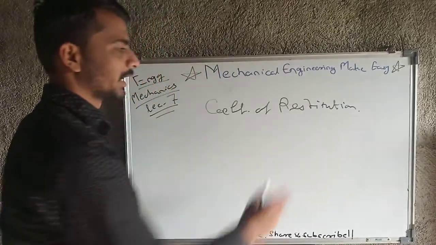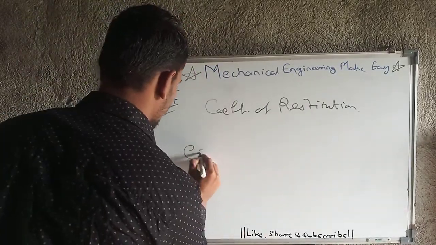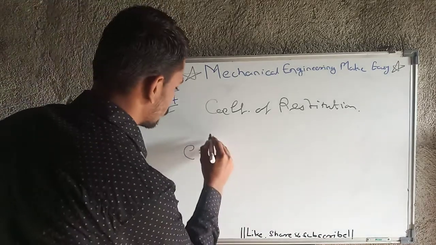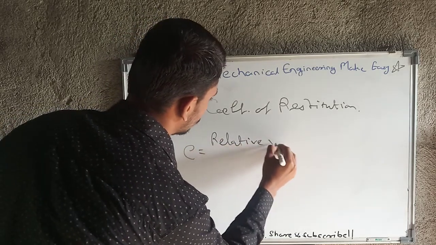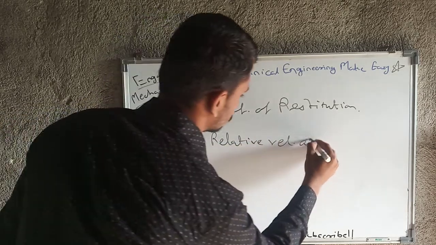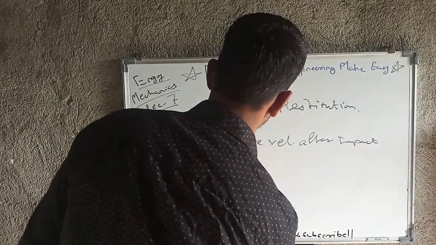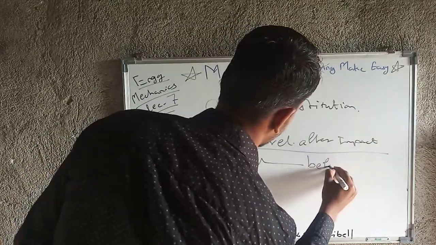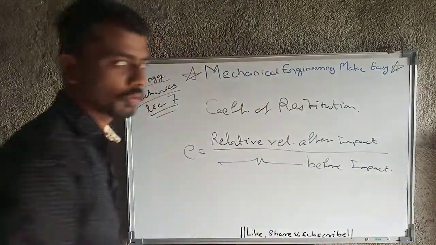Okay, what is that term? That is nothing but coefficient of restitution, and it is denoted by e, and that e is equal to relative velocity after impact upon relative velocity before impact. I will give you one example here.